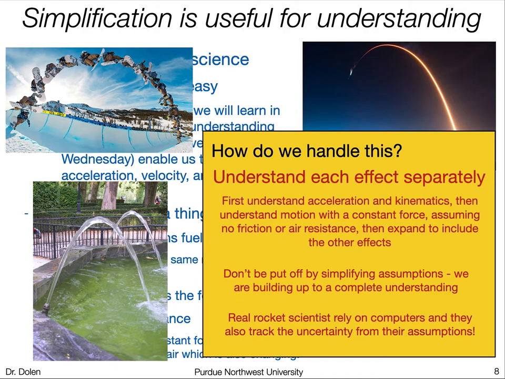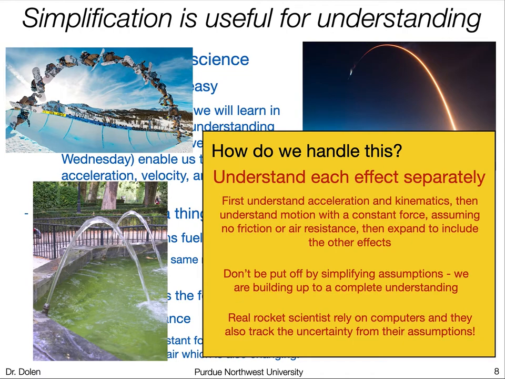First we want to understand acceleration and kinematics. Then we can understand motion with a constant force. If we just assume there's no friction, no air resistance, in this magical world where you don't have to worry about those things, making that simplification is a good thing because then we can learn the most fundamental effects, and later on we can add in the other effects.